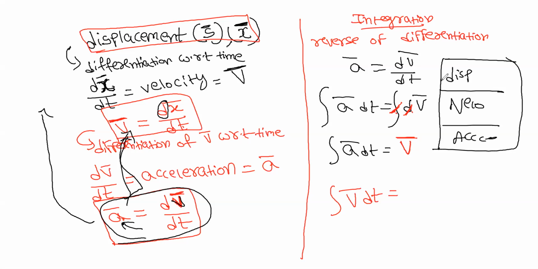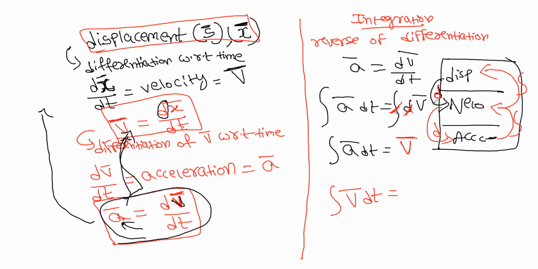If you differentiate displacement, you will get velocity. If you differentiate velocity, you will get acceleration. Now we are going the reverse way. If you integrate acceleration, you will get velocity. If you integrate velocity, you will get displacement.